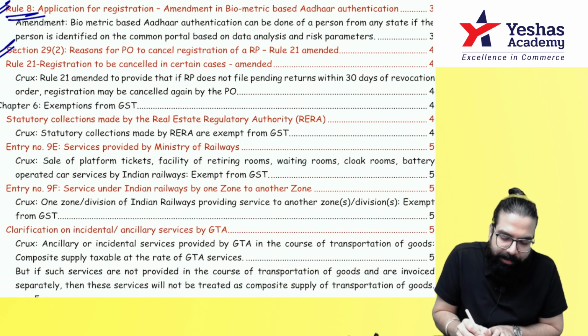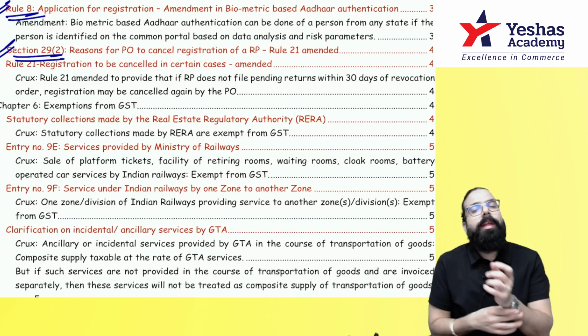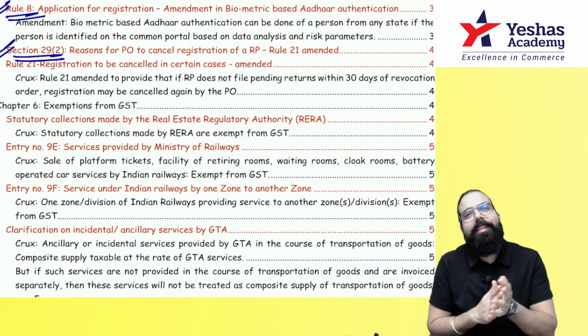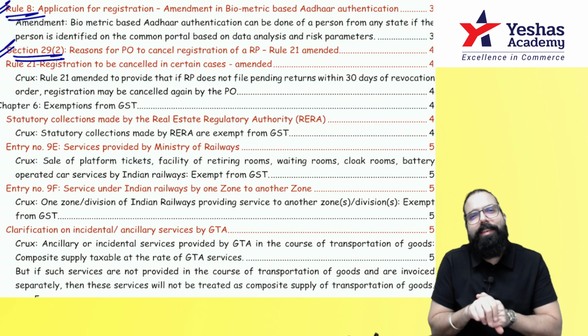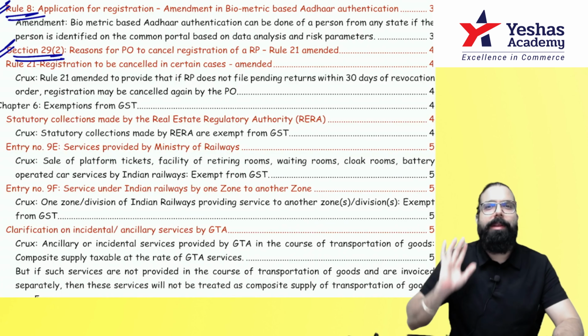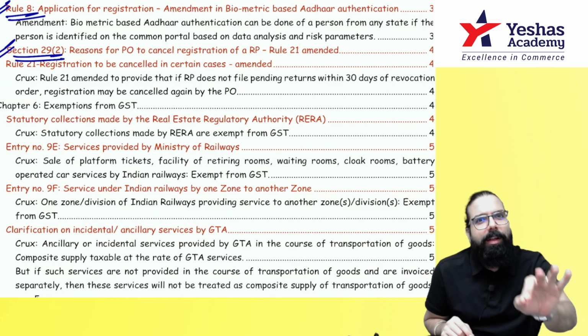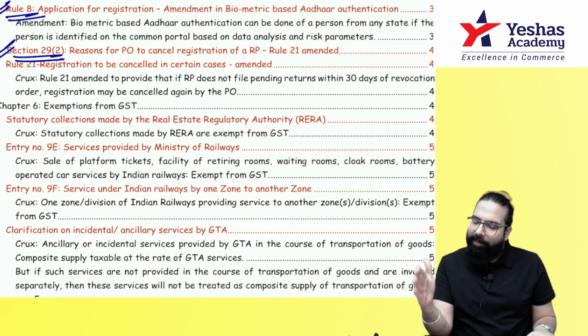The next one, section 29(2). For the reasons for cancellation of your registration, where the proper officer can cancel your registration, one point has been added. What is the point that has been added?